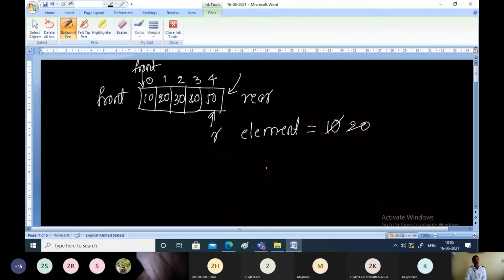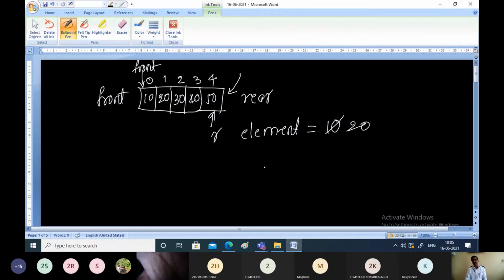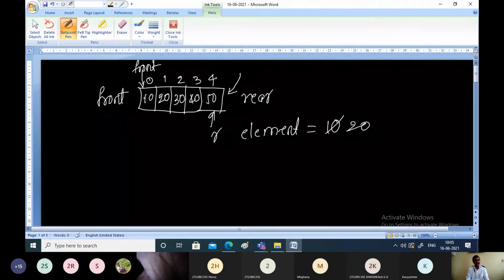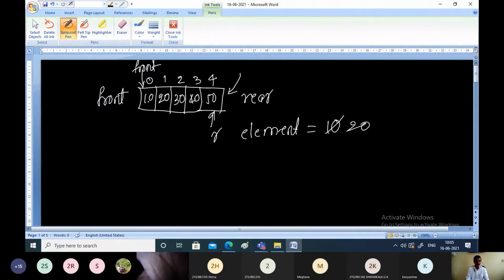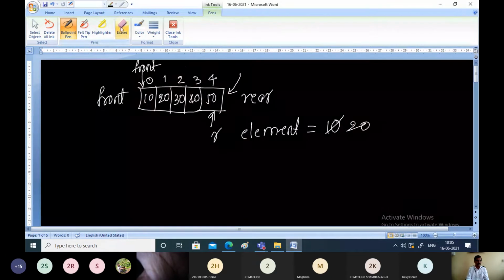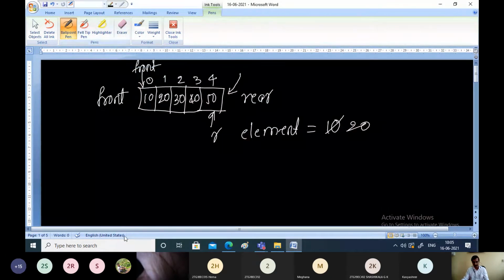And what is the procedure to delete elements from the queue? If you want to delete an element from the queue, it is the very first element which will come out of the queue first. That is whichever is located at the front of the queue. In this case, 10 is the element which is located at the front of the queue. If you delete, 10 will come out. That we shall see later.